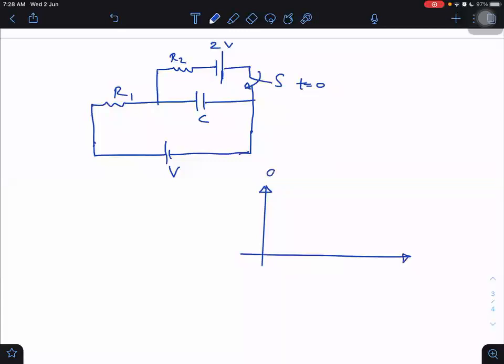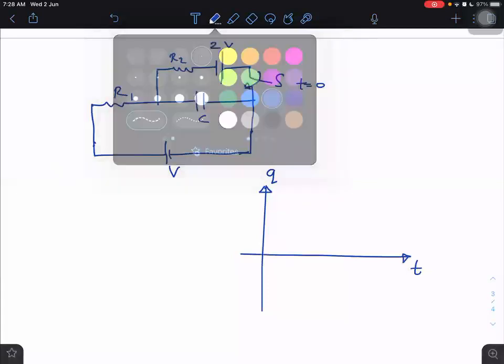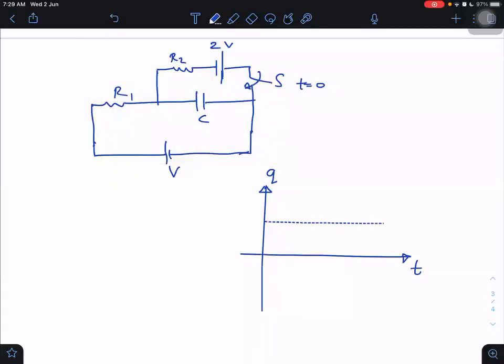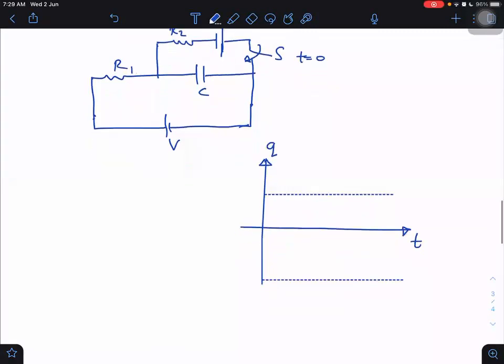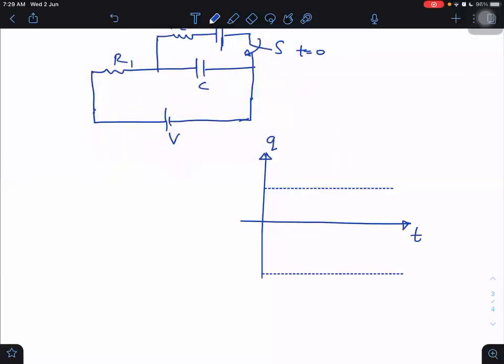It is Q versus t. And here the initial value is positive, but the final value will be the opposite of that. Now, which one should we take as opposite, which one should we take as negative? There is no such hard and fast rule. You can take any one as positive, any one as negative.